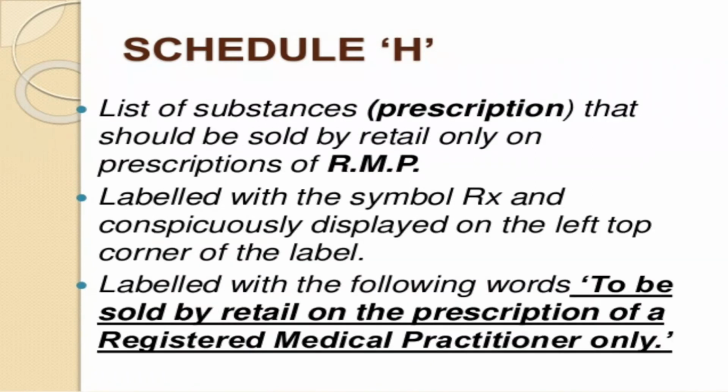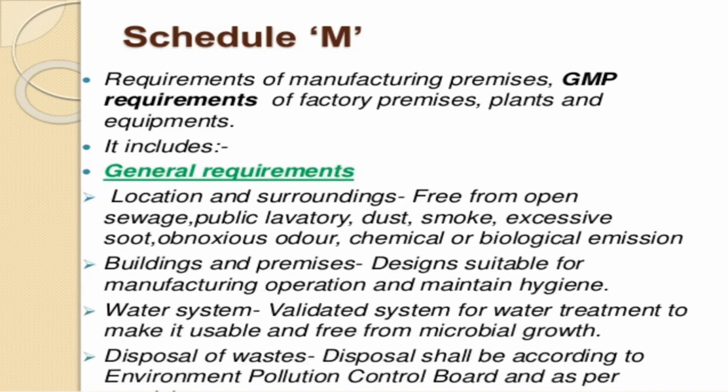Schedule H: list of substances that should be sold by retail only on the prescription of an RMP. RMP means registered medical practitioner in India. Labeled with the symbol Rx, conspicuously displayed on the left top corner of the label, and with the following words: "To be sold by retail on the prescription of a registered medical practitioner only."